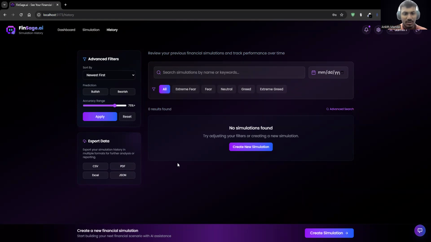We can filter it by month, day or year, so there will be no issue of that. Here we can see whether our expenses are neutral, extreme or fear, and we can apply the accuracy range also. That's all from my side. Over to you, Smith.